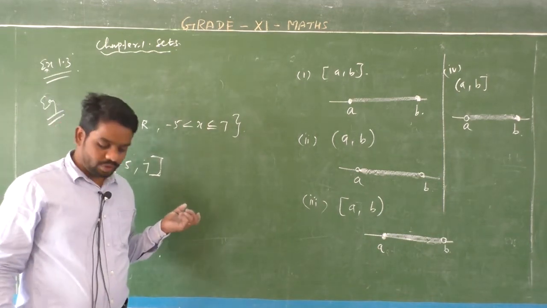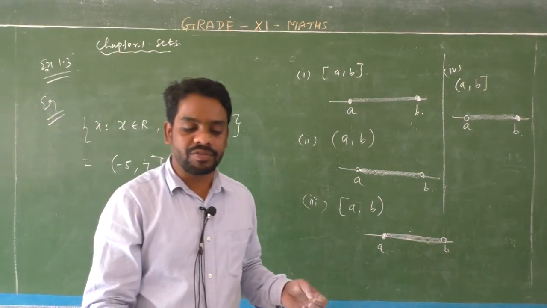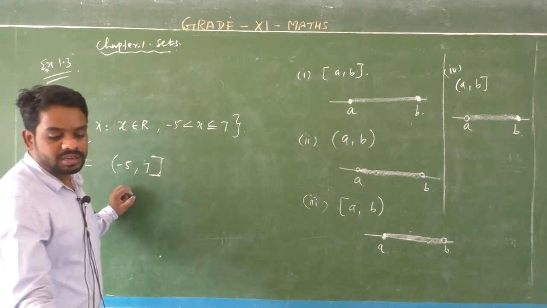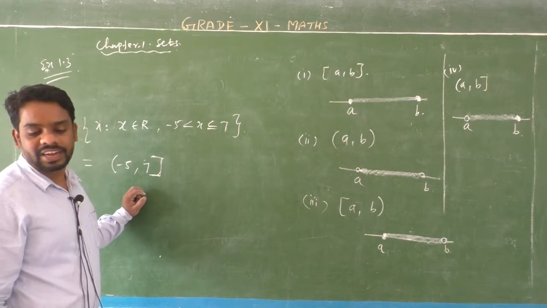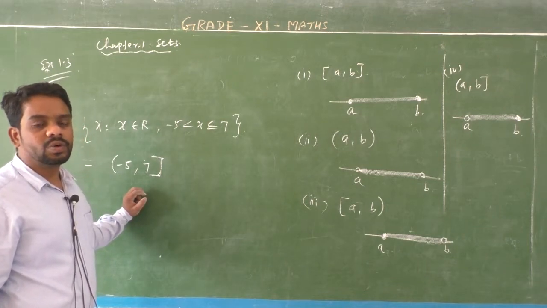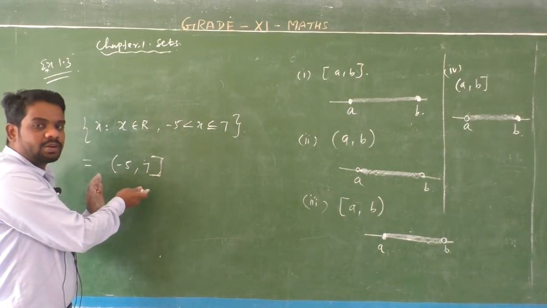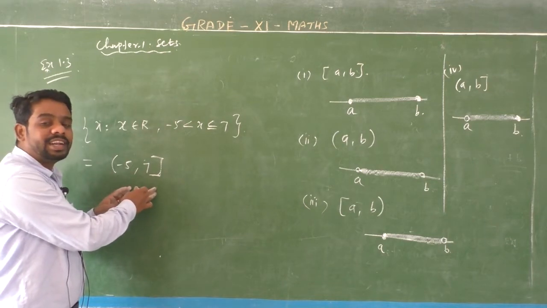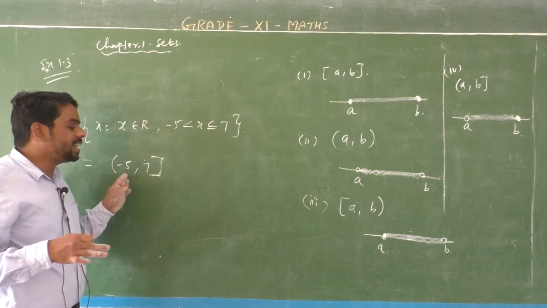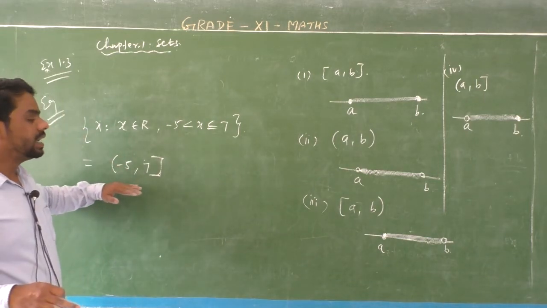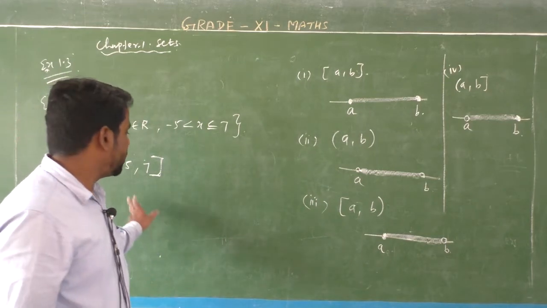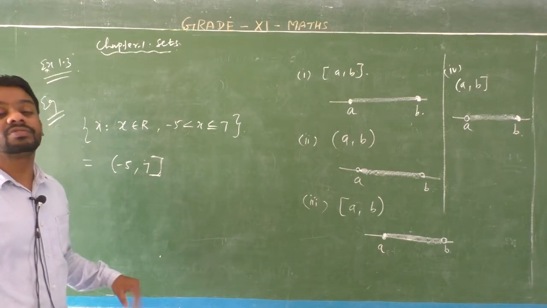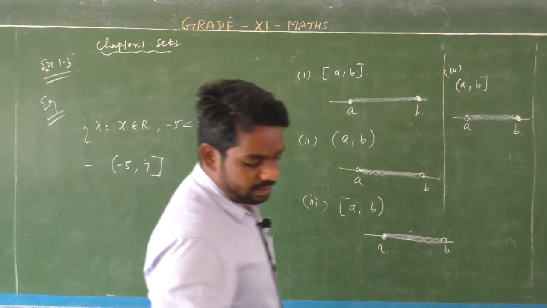Listen students, set builder form usually means a listed number of elements, but here the set of all real numbers is not written as a list of elements. It is only written in interval format. That means the set of all real numbers in between minus 5 to plus 7, except minus 5 and including 7. This is an interval concept, open and close. Here, except minus 5 and including plus 7, in between is the set of all real numbers. Okay, right. Next.